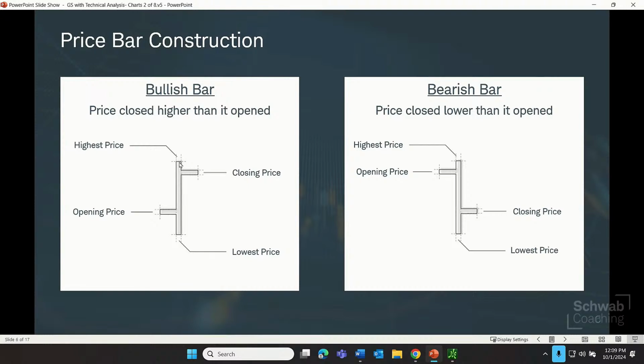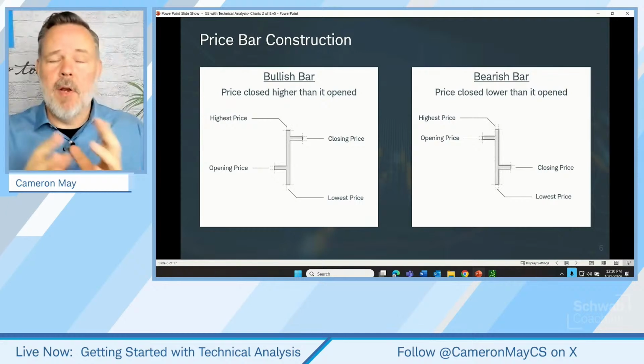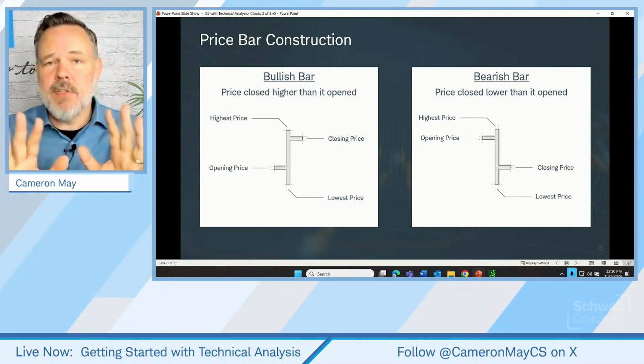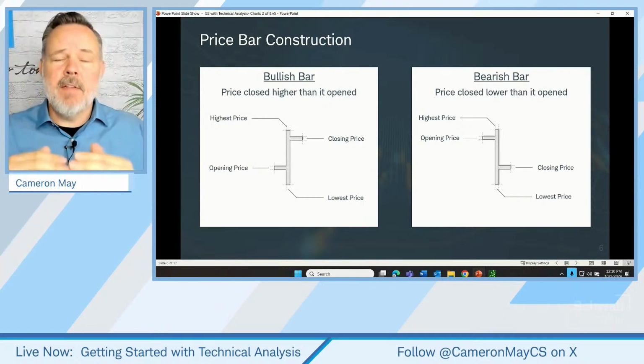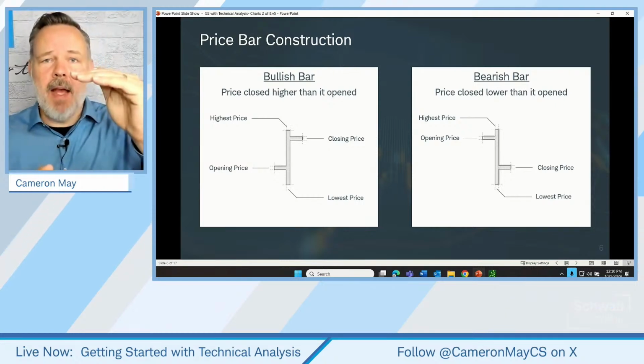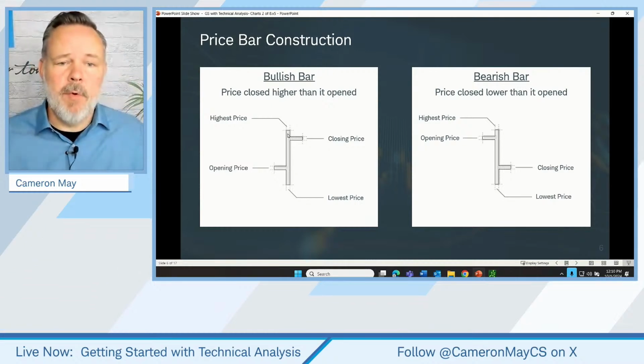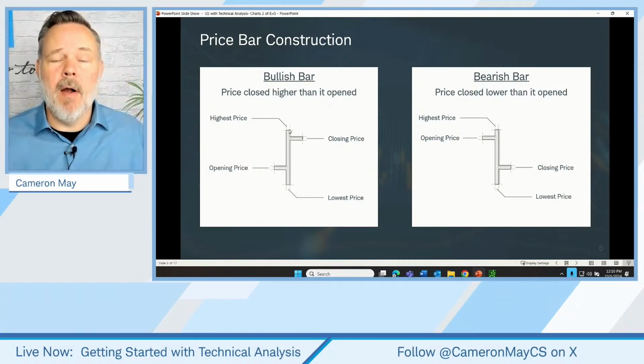So the first thing, at least the way that I think about it, is the vertical height of the price bar. What this is showing us is, for whatever time frame we've selected on our chart, a daily chart, we're looking at 1 day. If we're on a weekly chart, we're looking at 1 week. If we're on an hourly chart, we're looking at an hour. But let's just stick with 1 day. But it's showing us the highest price and the lowest price for that time frame in the size or the length of the vertical bar.